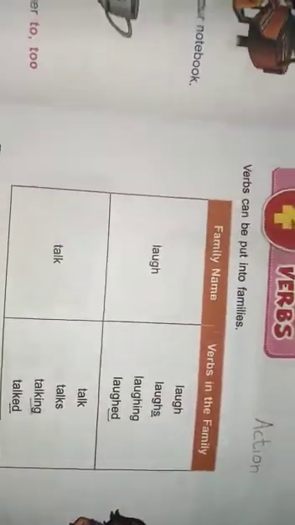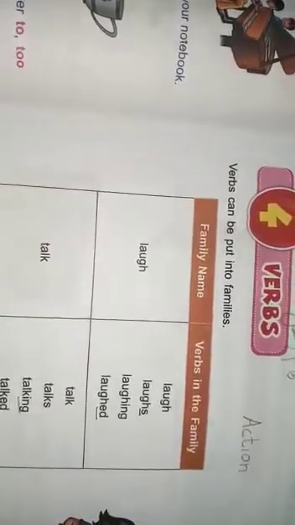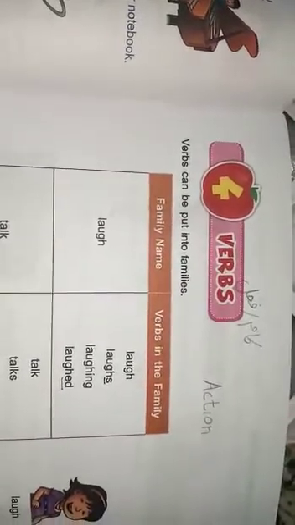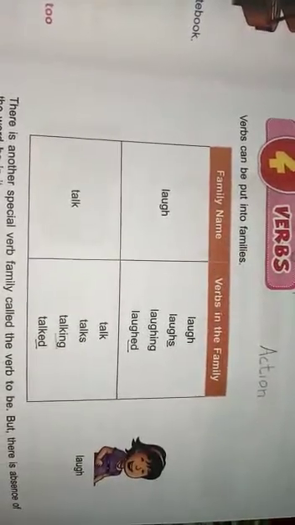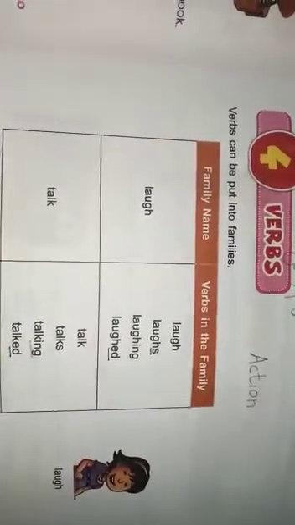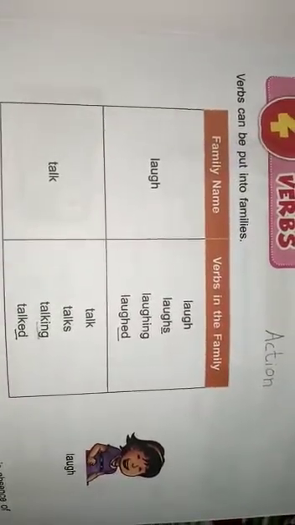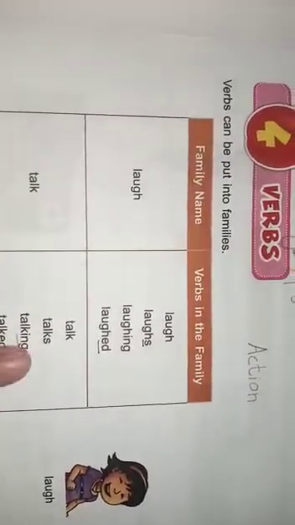For example, laugh, talk, eat, drink. All these words are verbs. A verb is something that we do. Actions are also verbs. Now look at this table. Verbs can be put into families. Family name: laugh. Verbs in the family laugh.